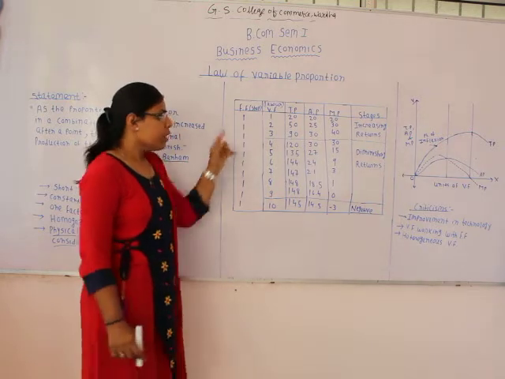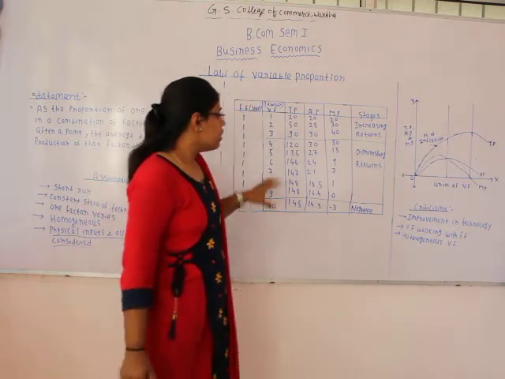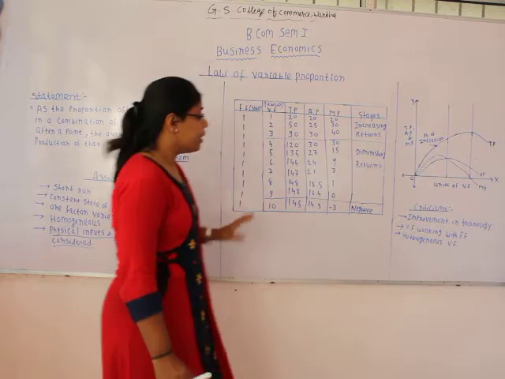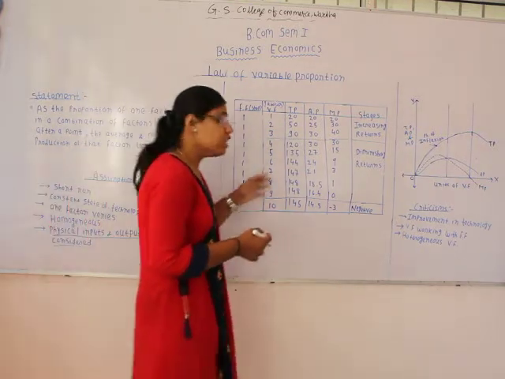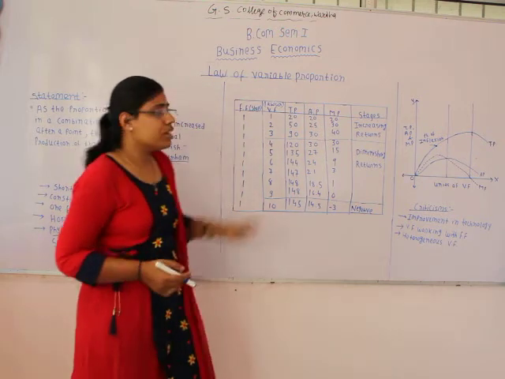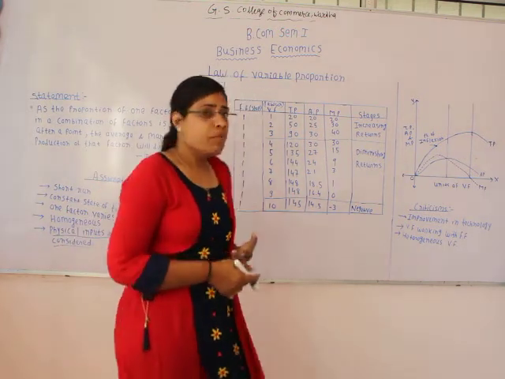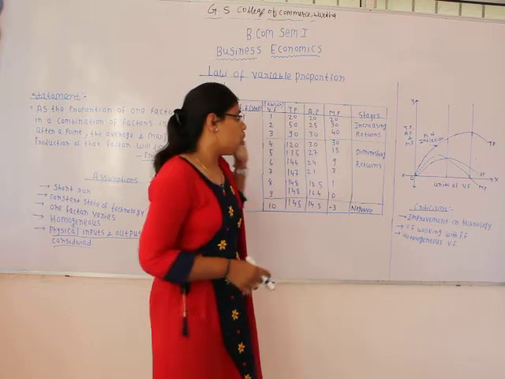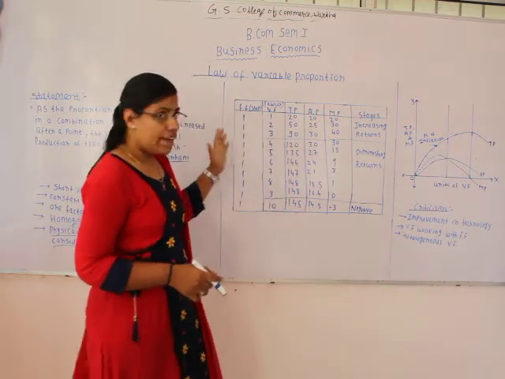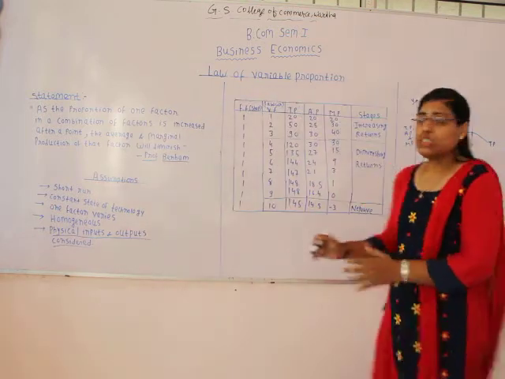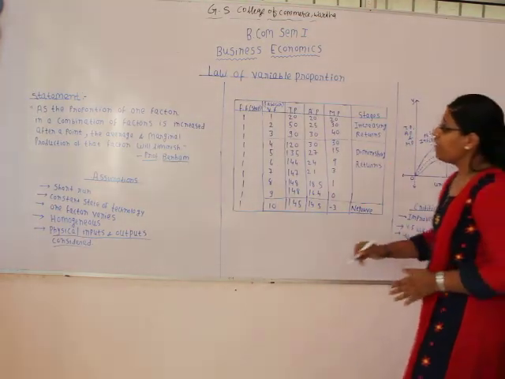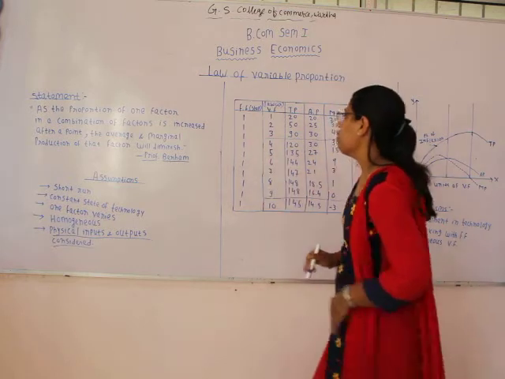Total product means the total output which is being produced when the variable factor is working with the fixed factor. So total product means the total output which is being produced by all laborers in a shop, in our example. And what is average product? We get average product when we divide total product by the number of variable factors.